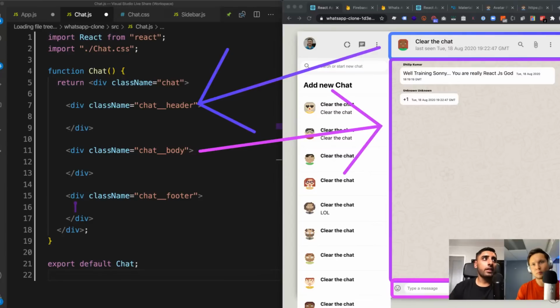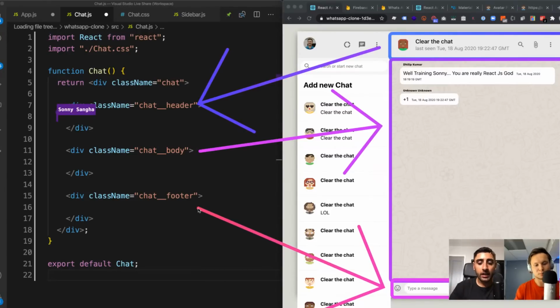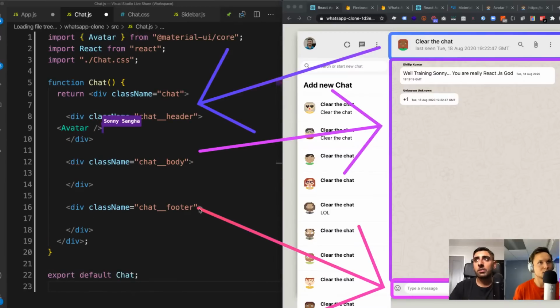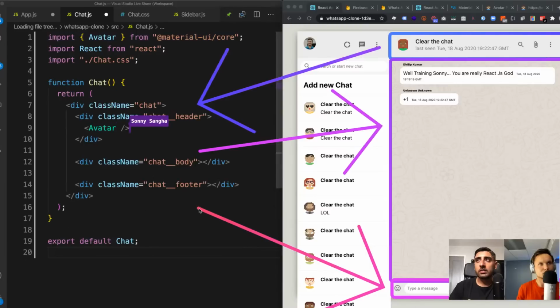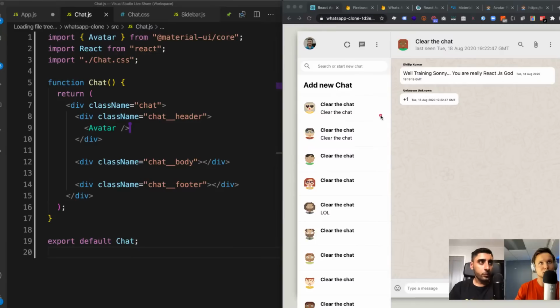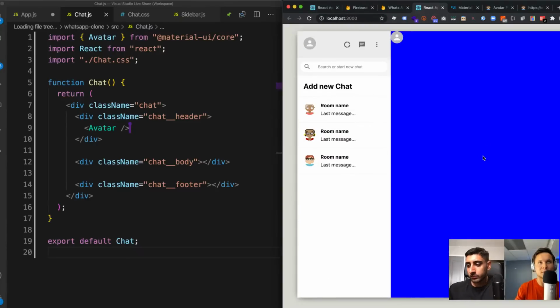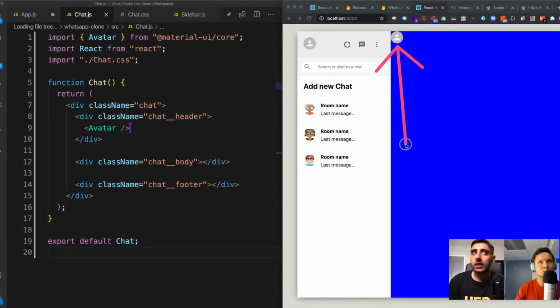So now that we have that in place, let's go ahead and start filling this out a bit. So let's focus solely on the chat header for now. In the chat header, we see an avatar. So let's go ahead and pop an avatar inside of there. I need to import it at the top. So I went and did that at the top. I'm going to do this and save, so everything gets prettified. And let's go into our localhost. Oh, my bad. Hold on. I was showing them some stuff. Right here. Okay. Yep. And you can see we've got that little avatar, right? Yep, right there. I see it. Awesome.